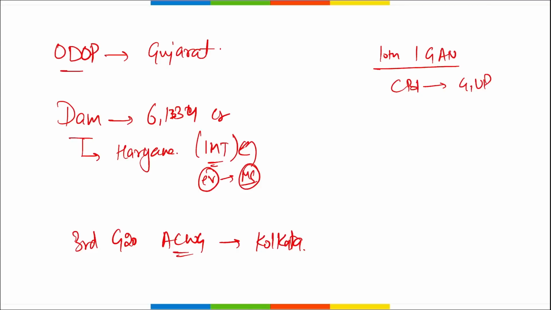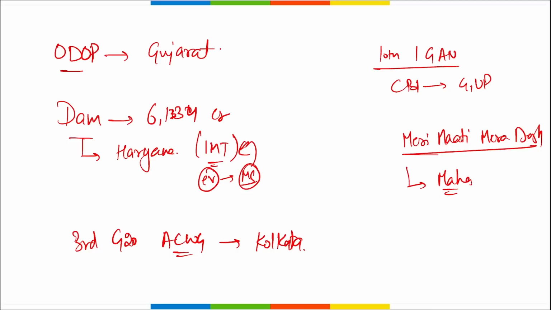Then, Meri Mati Mera Desh. This is the campaign launched by which state? It was launched by Maharashtra. Or if the name of the person is asked, Chief Minister Eknath Shinde launched this Meri Mati Mera Desh campaign. Then which is the 21st IIM? It is IIM Mumbai. Correct? It is located in Maharashtra, and National Institute of Industrial Engineering has become the 21st IIM of India.